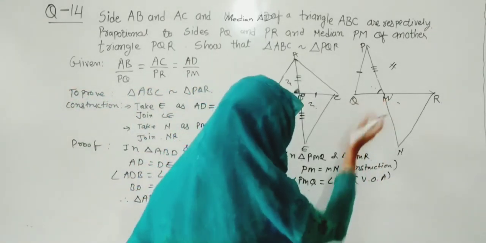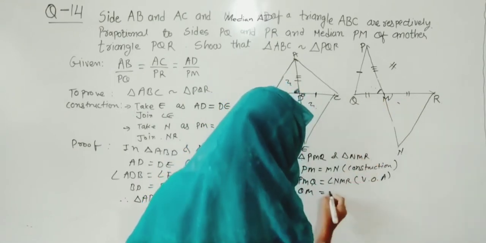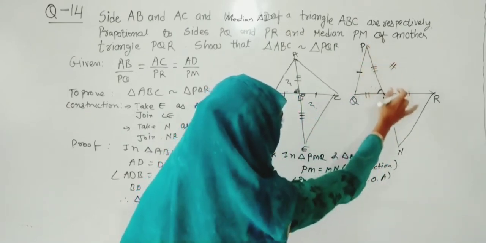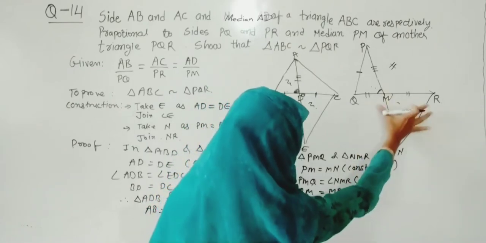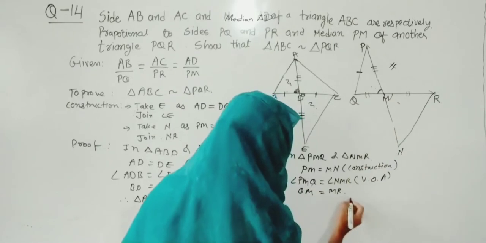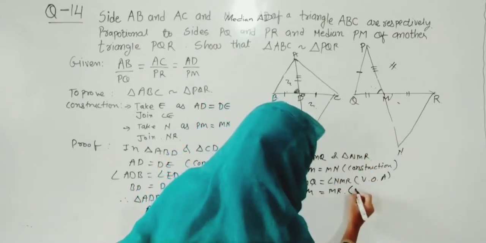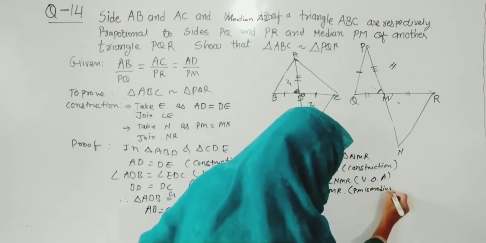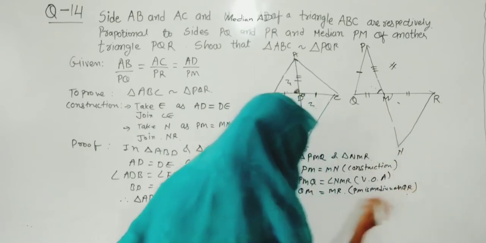Then again I will write that QM is exactly equal to MR. How have we written this? As I told you, PM is a median, and it is not intersecting this QR at 90 degrees, but it is a median, so it will divide it into two equal parts. So we can write this from construction, or you can write that PM is the median on QR.